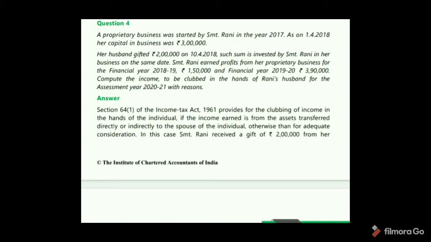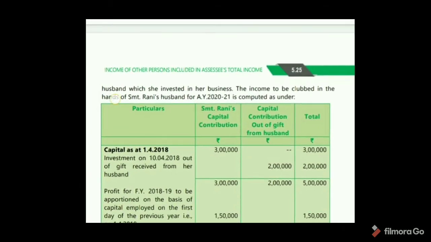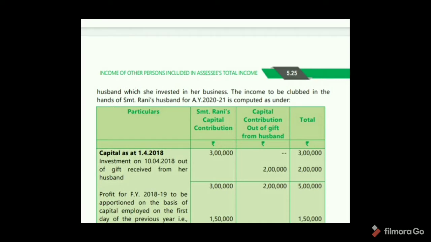That's why here, capital as on 1/4/2018 is 3 lakhs, and investment on 10/4/2018 out of gift received from her husband, capital contribution out of gift from her husband, is 2 lakhs. So total 5 lakhs.